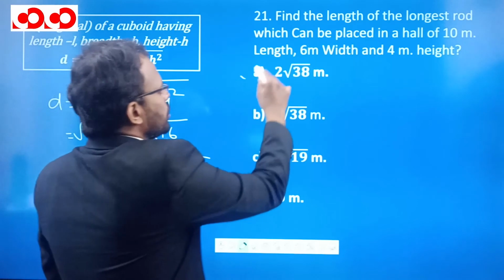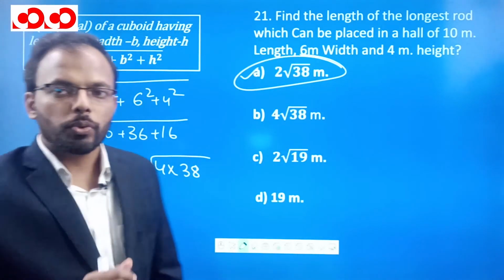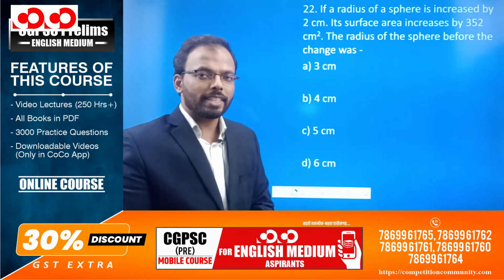And the answer to this question is 2 root 38, which is the diagonal of this hall. I hope it is clear. Let's move to the next question. So here is question number 22. Let's try and solve it.